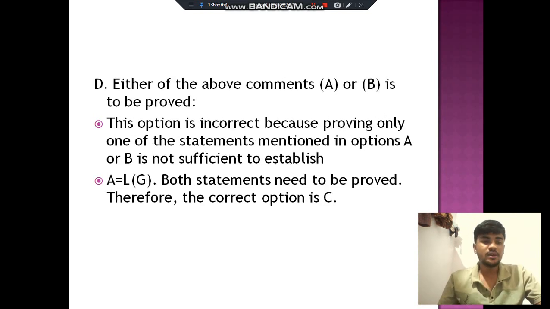Option D, either of the above comments A or B is to be proved. This option is incorrect because proving only one of the statements mentioned in option A or B is insufficient to establish A equals LG. Both statements need to be proved. Therefore, option C is correct.